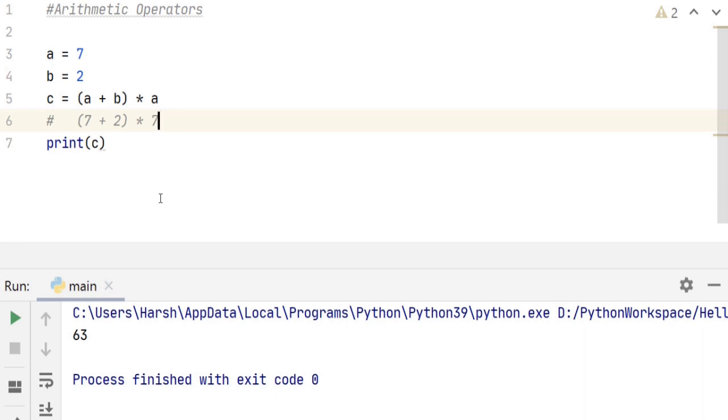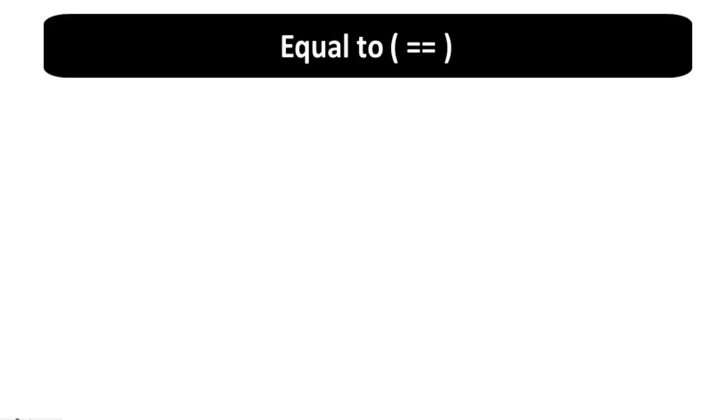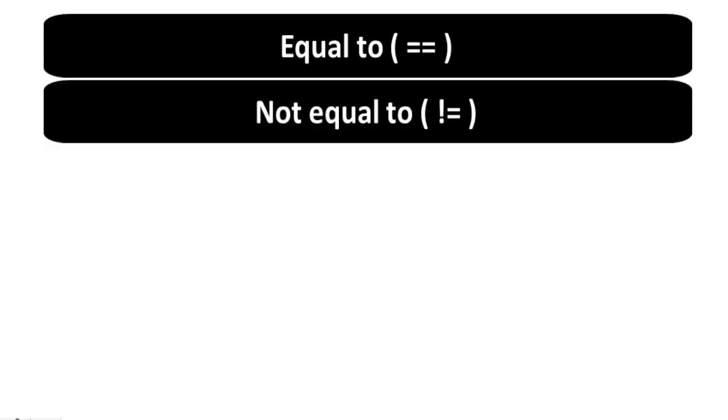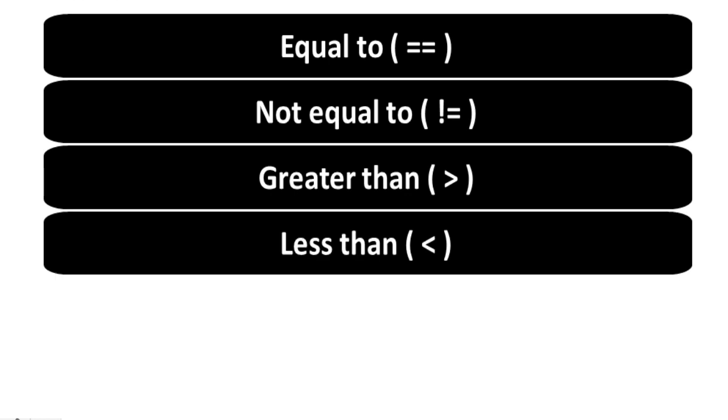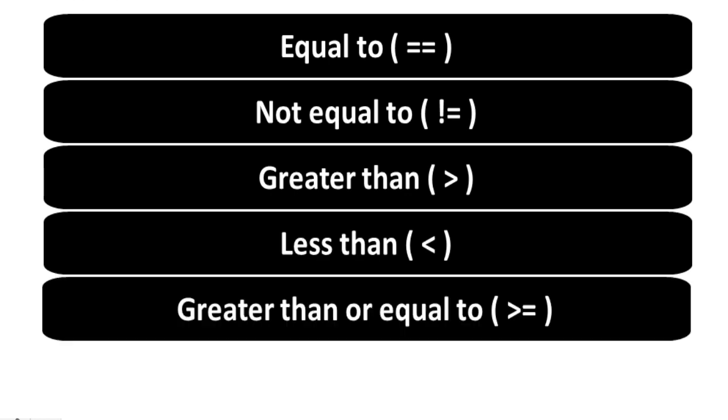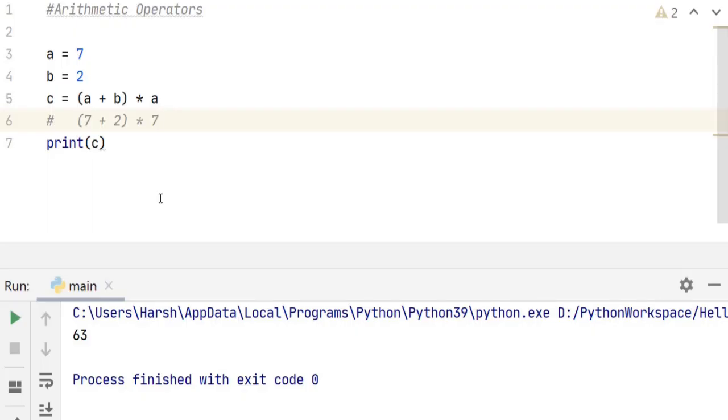So this brings us to the next topic, which is comparison operators. These operators are used to compare different values. It gives out Boolean value that is either true or false depending on the condition. So let's see the comparison operators one by one. Here is the list. There is equal to, not equal to, greater than, less than, greater than or equal to, and less than or equal to. Now let's use all these in our code.